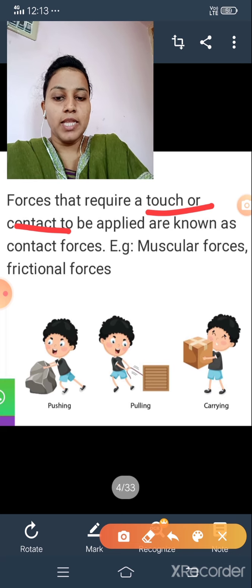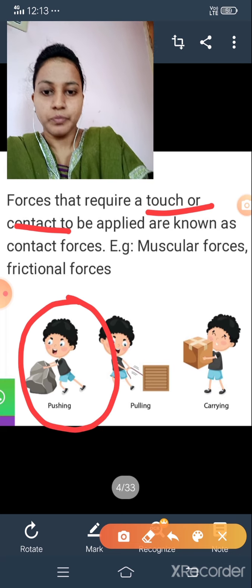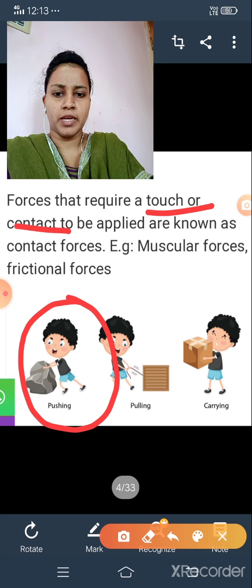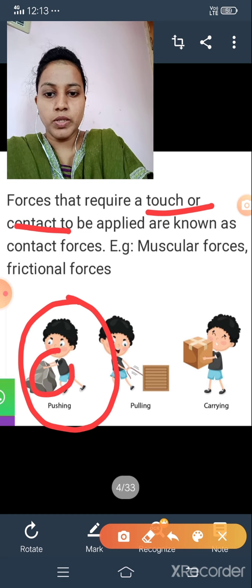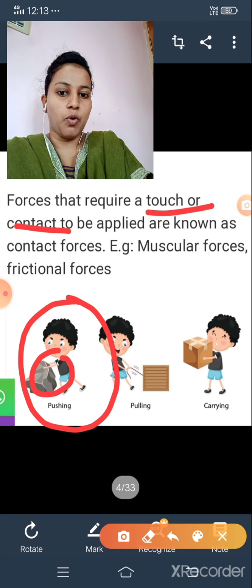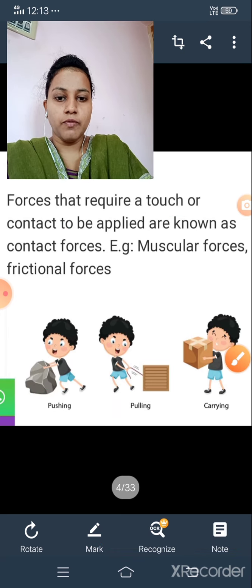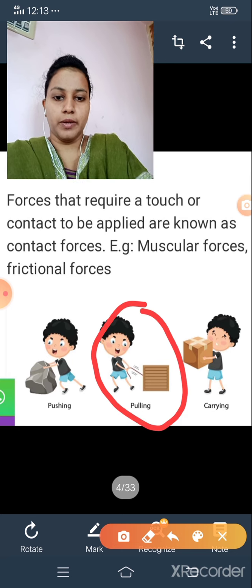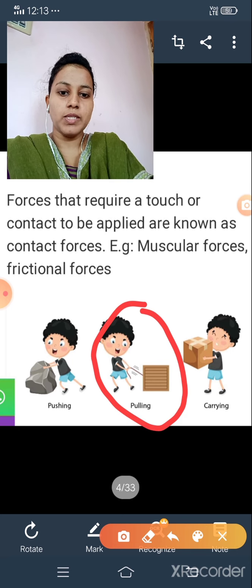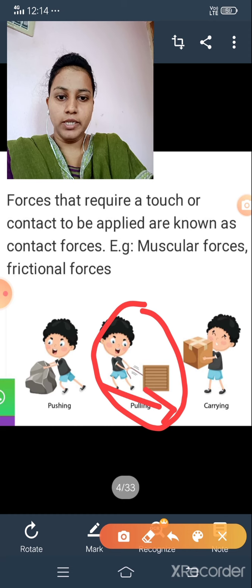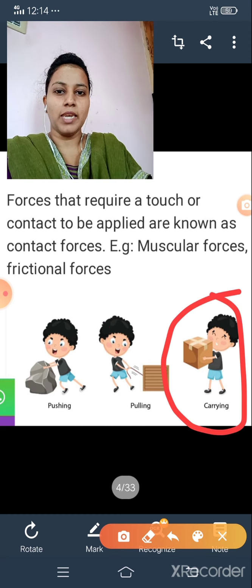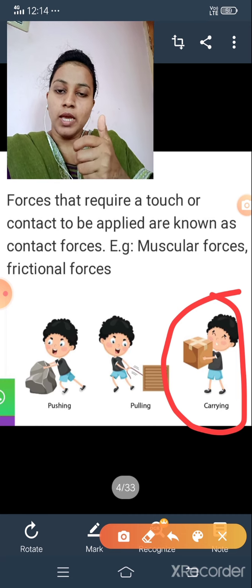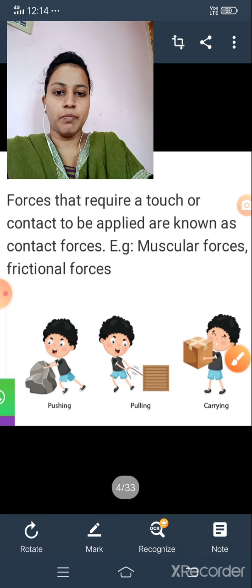Let us see the examples. First diagram. Just you have to observe this first diagram. Boy is pulling something. Pulling means it is touch with two objects, boy and the object. And second one, that is pulling a box. Pulling a box means it is also in contact with each other. And next one is, that is carrying a box. Carrying means of course we have touch with any objects. So these are the examples for contact forces.